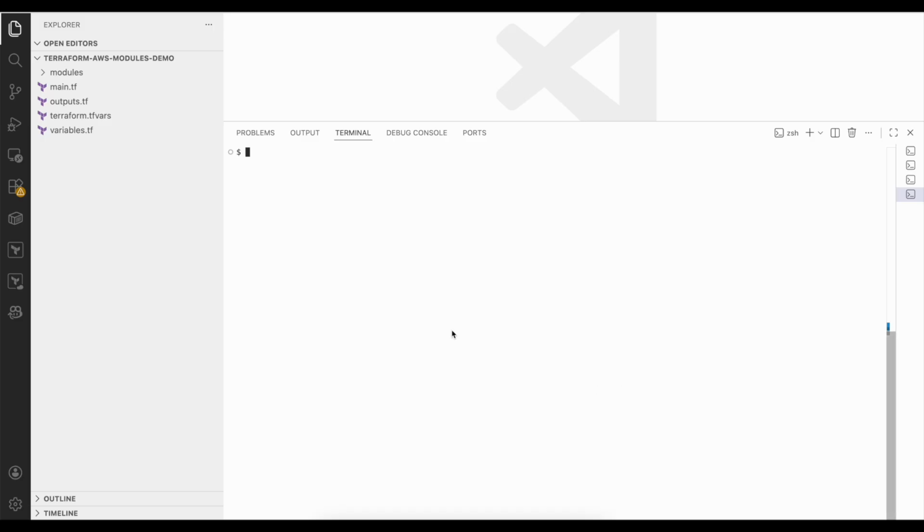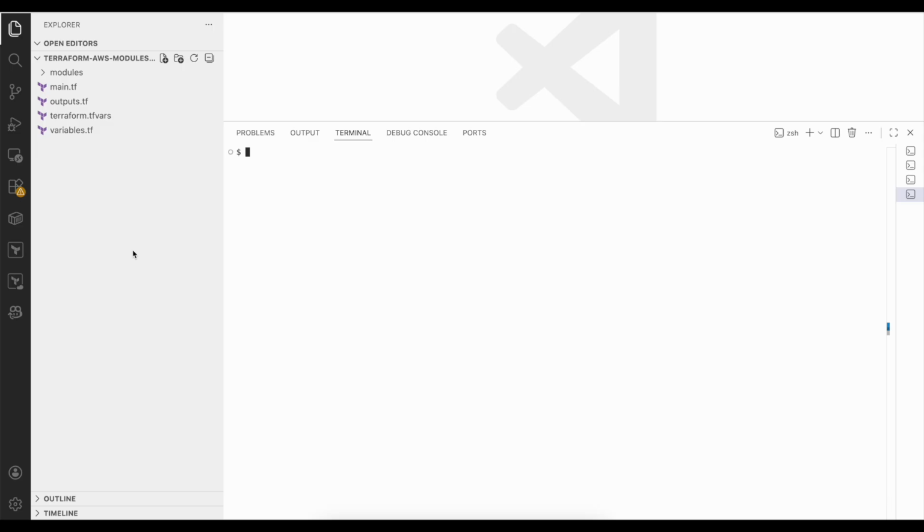This top level folder is my root module. This is where I run all Terraform commands, Terraform init, plan and apply. Inside this root module, I have 4 files, main.tf, outputs.tf, terraform.tf and variables.tf. This is a very common setup in real Terraform projects.